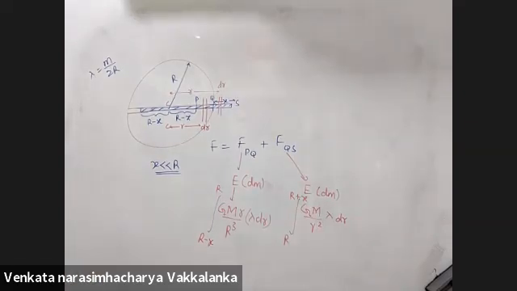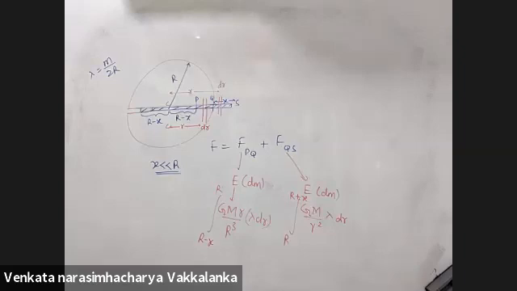Left hand side, mass into acceleration. Mass of the rod is lambda into 2r. So acceleration will be d2x by dt square, x being the displacement from the equilibrium position. So without this calculation, we would not have been able to predict that it is an SHM, right? We have to do this and use x is much lesser than r. Only then it is an SHM.